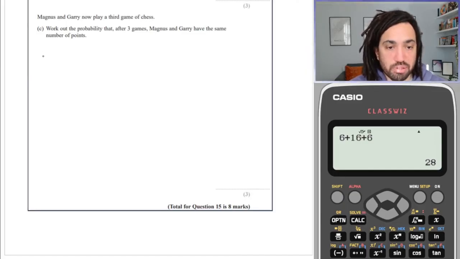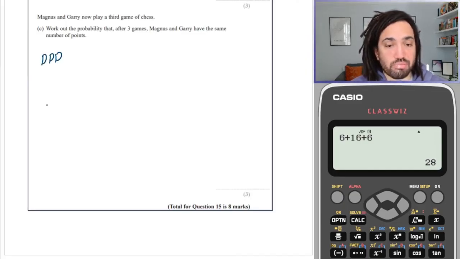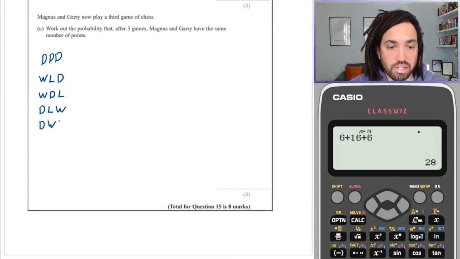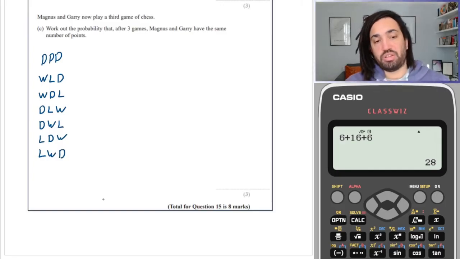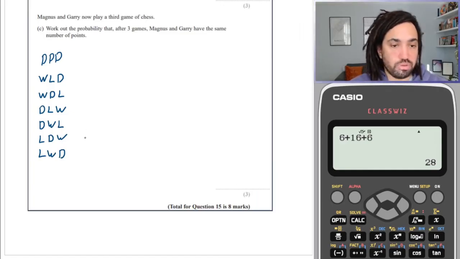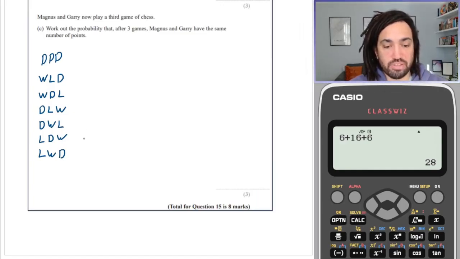So of course the easiest one is draw, draw, draw. Or we could have that he wins and then he loses and then he draws. Or he wins, draws, then loses. Or draw, lose, win. Draw, win, lose. Lose, draw, win. And lose, win, draw. So these are the only ways that they're going to have the same number of points, because if there are 2 wins or 2 losses, then they'll never have the same number of points.